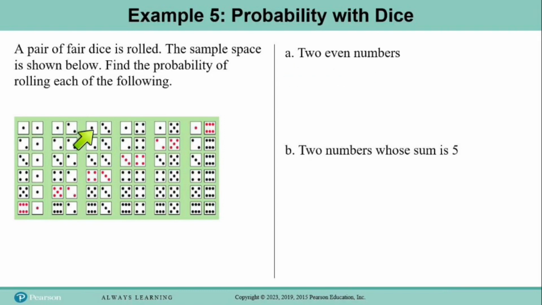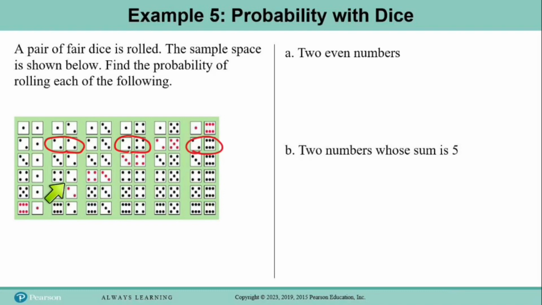On this first row, the first die is always a 1, so there are no outcomes on the first row that fit this description of having 2 even numbers. But look at the second row. Right here where we have 2 and 2, that's 2 even numbers, 2 and 4, or 2 and 6. So we got 3 outcomes on the second row. Then for the third row, the first die is always a 3, so there aren't any outcomes on this row that fit our description of 2 even numbers.